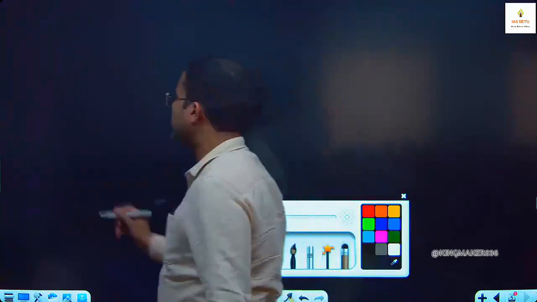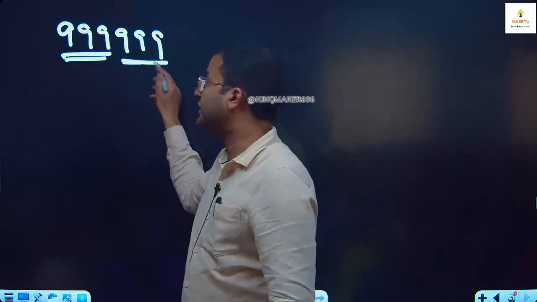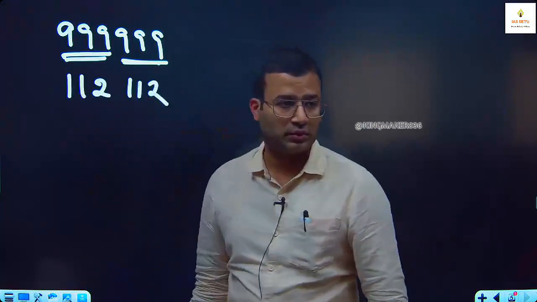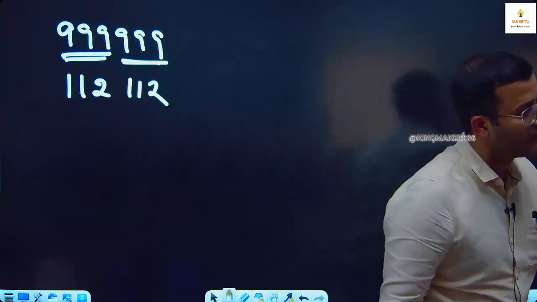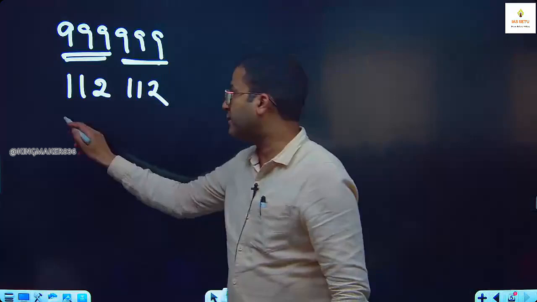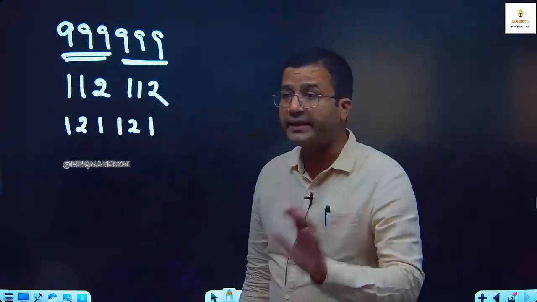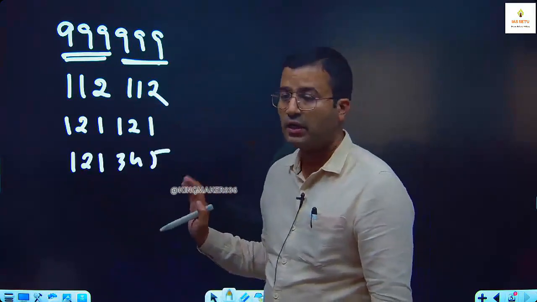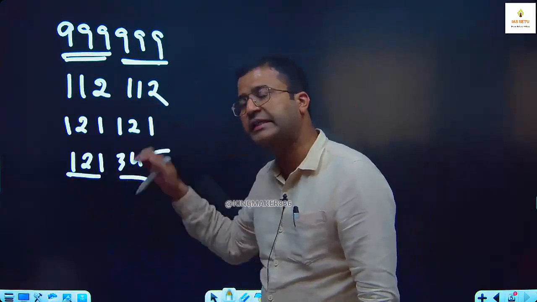See, the idea is he asked me to take 999999. Here, one more thing. It doesn't mean ABC has to be different. It can be the same. But the only thing is, this 3-digit group should repeat. It can be 112,112. ABC can be different, can be the same also. It can be 121,121. But it cannot be like 121,345. It won't work here. Here, when there is a repetition of this 3-digit group, that type of number is always a multiple of 1001.